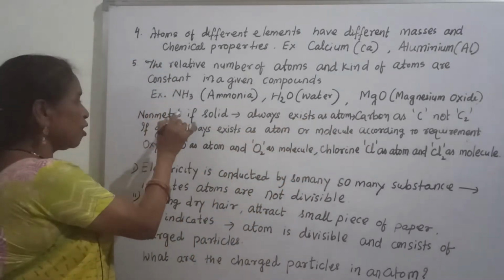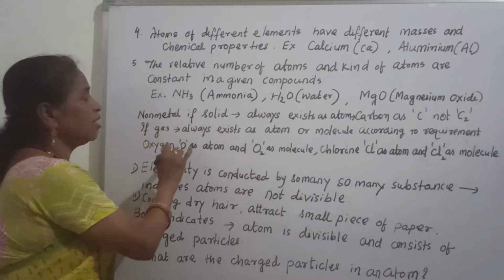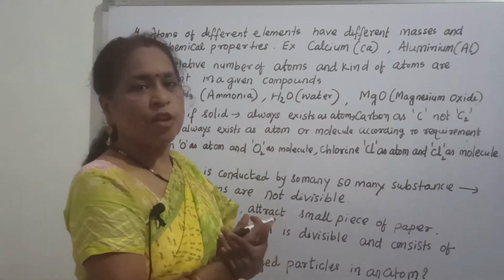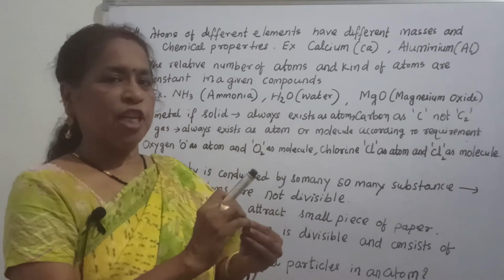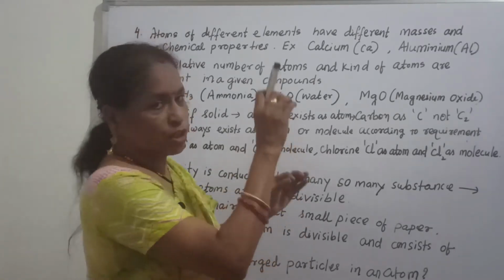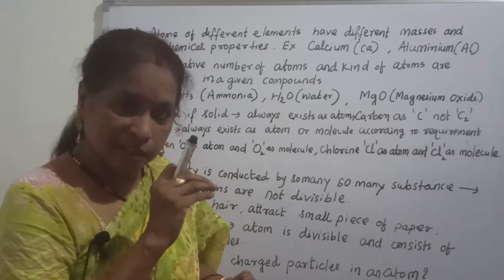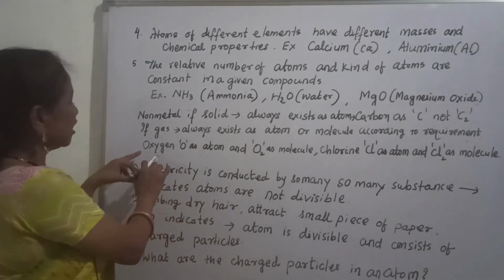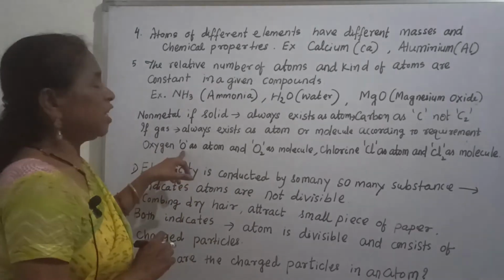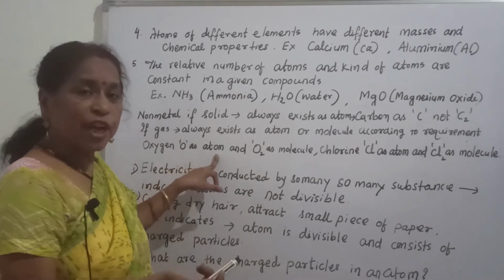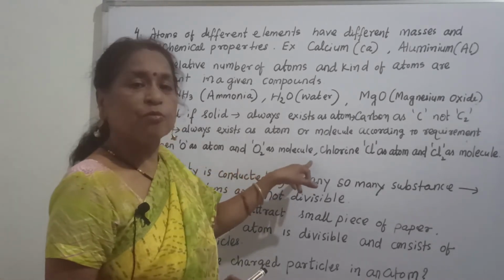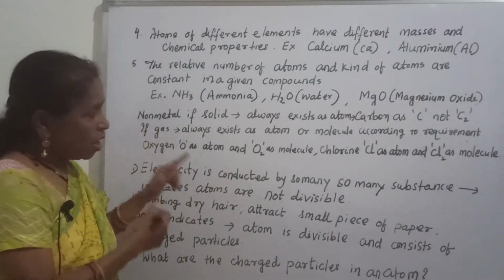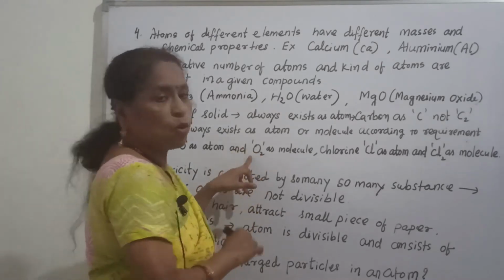Similarly, a non-metal which is a gas always exists as an atom or as a molecule. According to the requirement, if a molecule is required, then you will write the molecular form. When the atomic form is required, then you can write the atomic form. Let us take oxygen: O means atom. Suppose it requires a molecule, then O2 as molecule. Whenever an atom is required you can put O, and whenever a molecule is required, we will write O2.